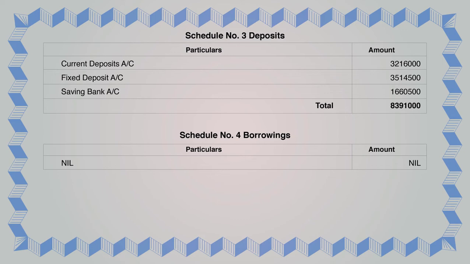Okay, now go to schedule number 4 in our schedules. The fourth schedule is nothing but borrowings. Anything related to borrowings in India or outside India will come here. Since borrowings are not there in the trial balance, it is considered to be nil. So we have taken schedule number 4, borrowings, as nil.